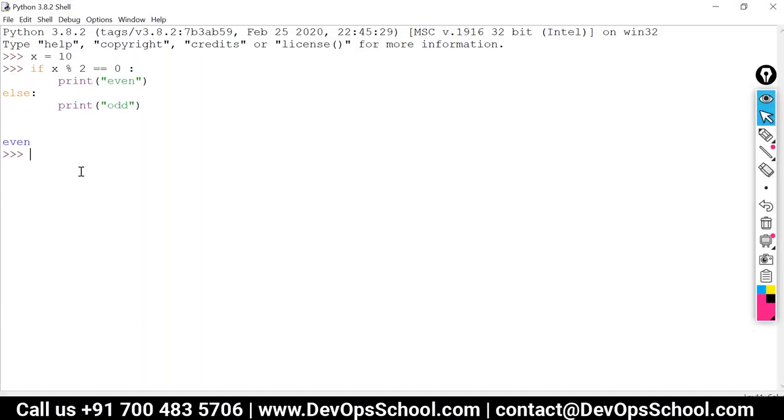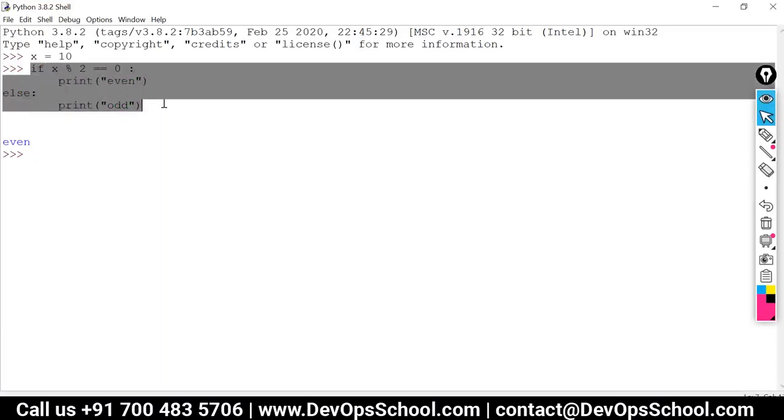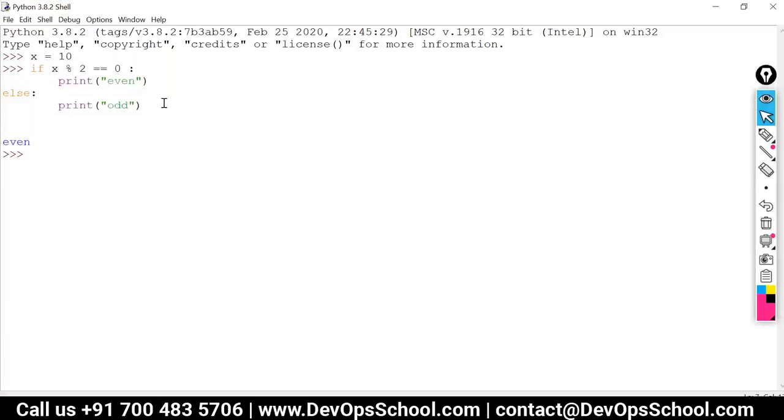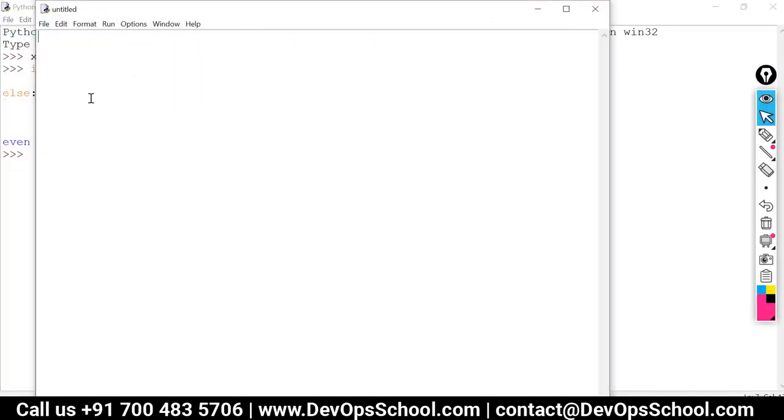Okay. Now since this is a multi-line program, a 4-line program, it is not necessary that you always write the program on this prompt like this. If your program is big, you can shift the program to a file. So I'm going to shift this program to a file. I'll go to the file menu and say new file and I'll write the entire program over here. So in one go, it will get executed.